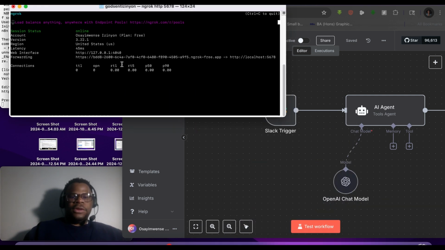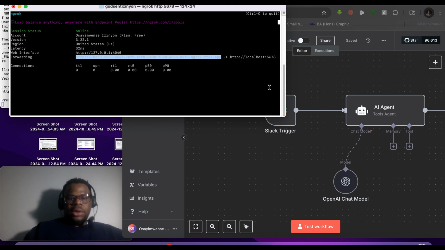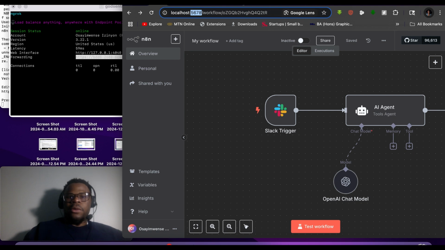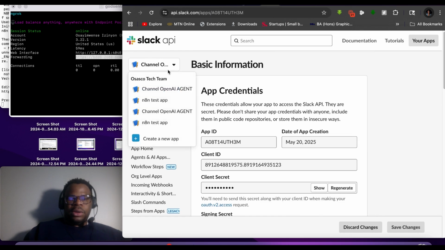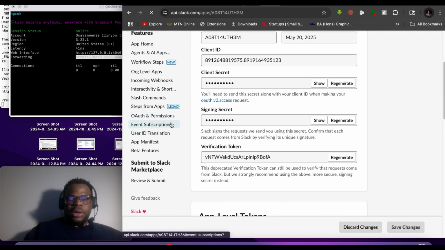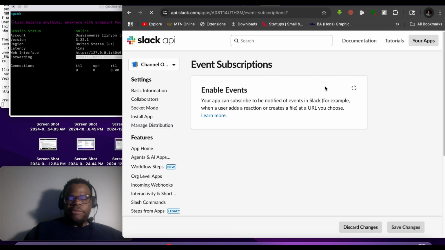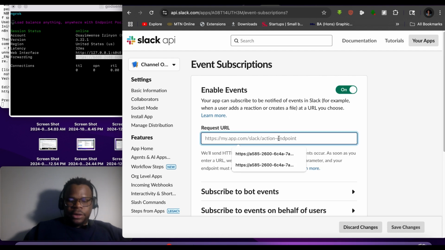Yeah, so this is the new link that matches my localhost. So this is it here, and I just have to copy this, and then go to the Slack where I have the channel, go to options, and turn this on, then place it here.